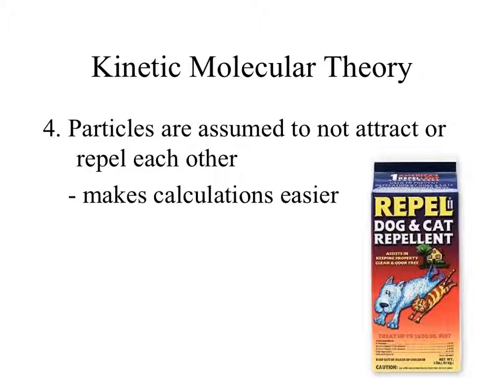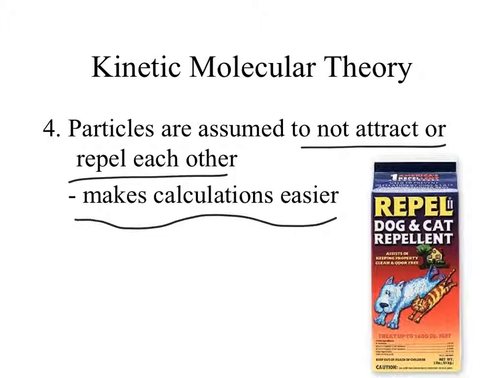Part 4 of the kinetic molecular theory is that even though gas particles do like to attract to each other at times, we are going to assume that they do not attract or repel each other, that they simply bounce off of each other. The reason we make that assumption is to make our lives a lot easier with the math.